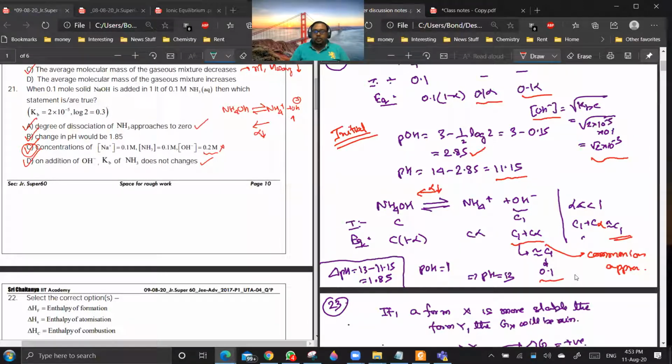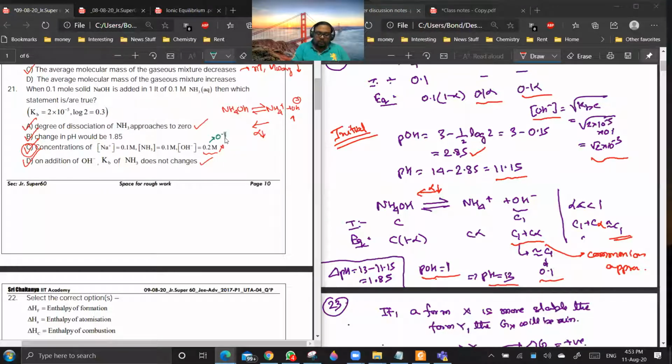So what is the pOH? It will be 1. And what will be pH? It will be 13. So what will be delta pH? It will be 13 minus, initially it was 11.15. So 1.85. Are you getting a point? Yes or no? Yes, sir. So you see this part should actually be 0.1 molar.